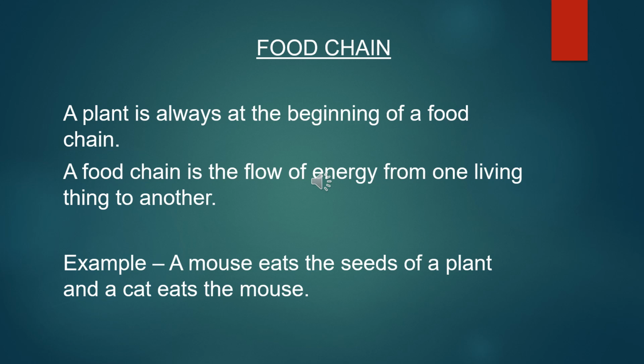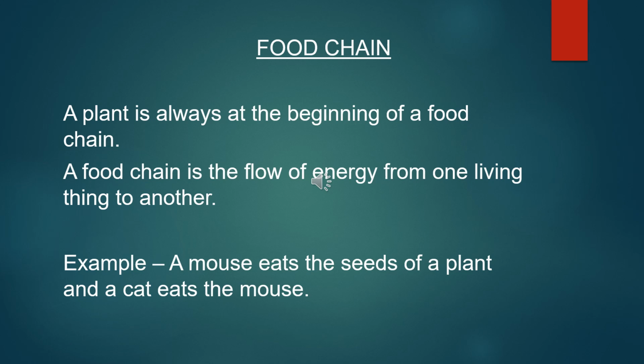Now, the next is food chain. Food, you know, the things which you eat. Chain, connecting one thing with another or joining the things with one to another thing is called chain, right? Now what is food chain? A food chain is the flow of energy from one living thing to another. Flow of energy here means passing of energy from one to another.